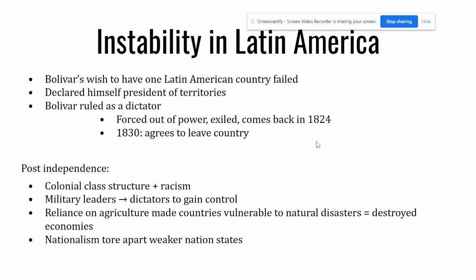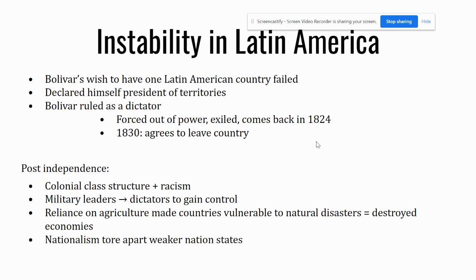But we do see that there's some instability in Latin America. Although Bolivar wanted to have one large Latin American country, that ultimately failed. He declared himself president of these territories, but realistically, he ruled as a dictator. And so he was exiled, he came back, and then in 1830, he left the country.